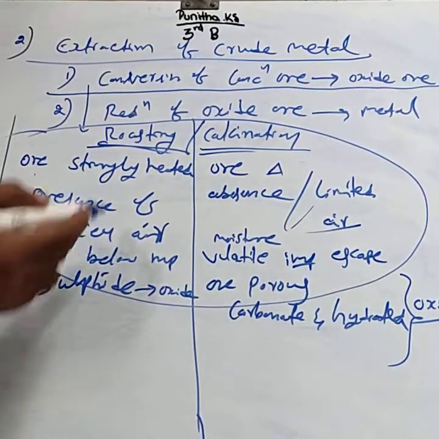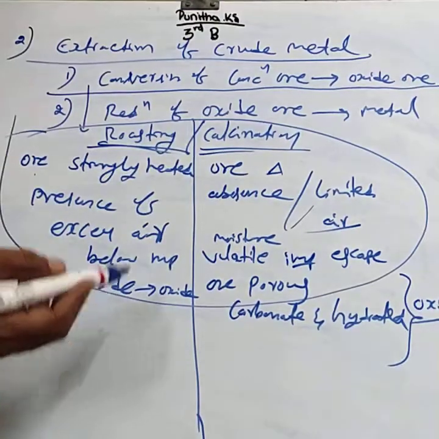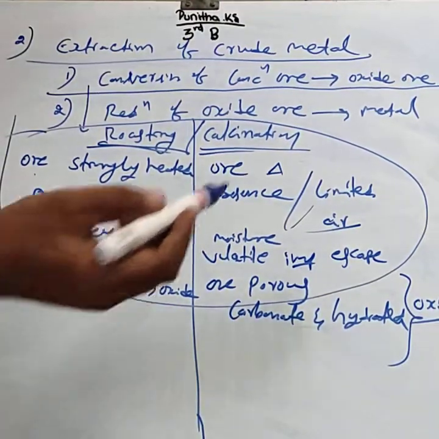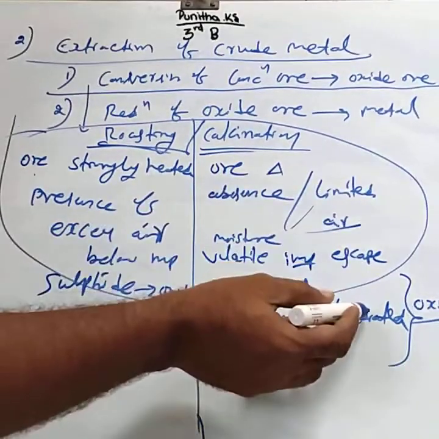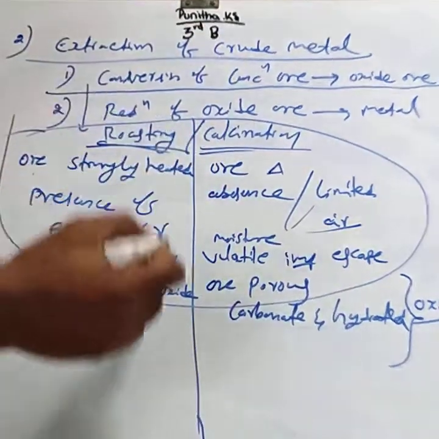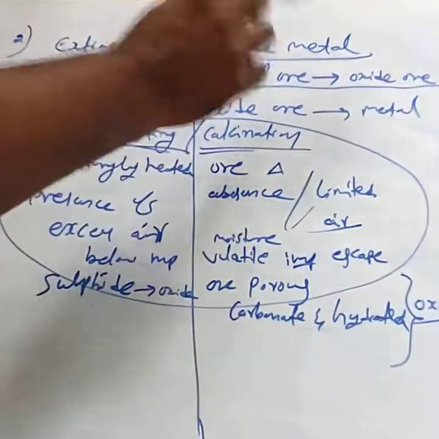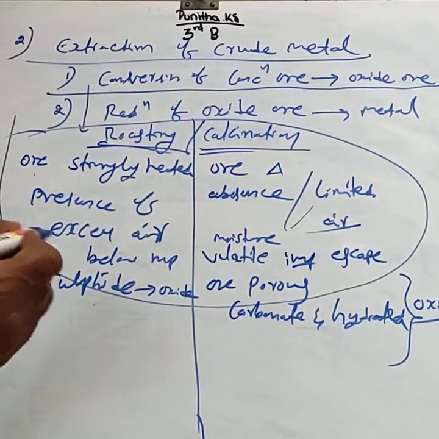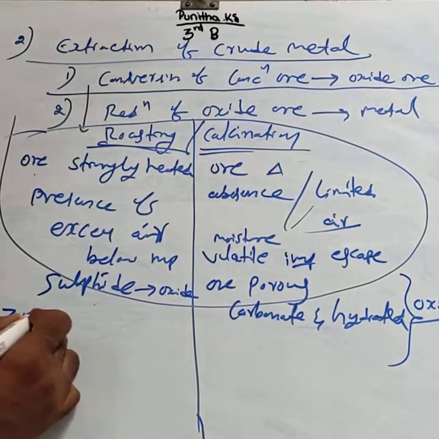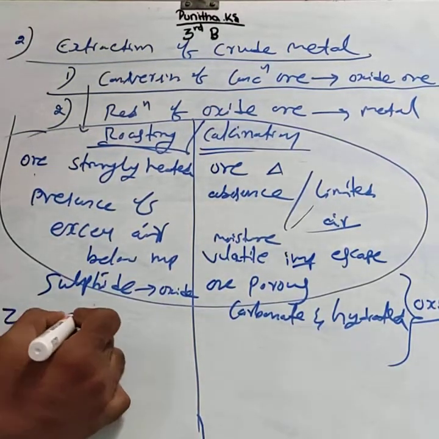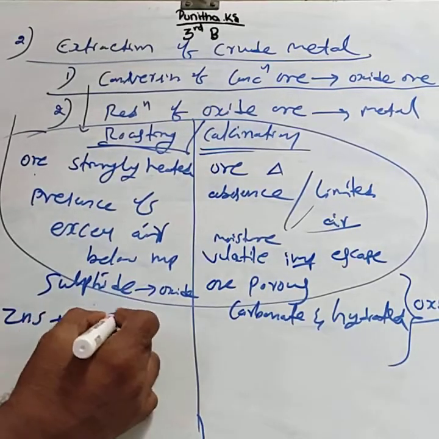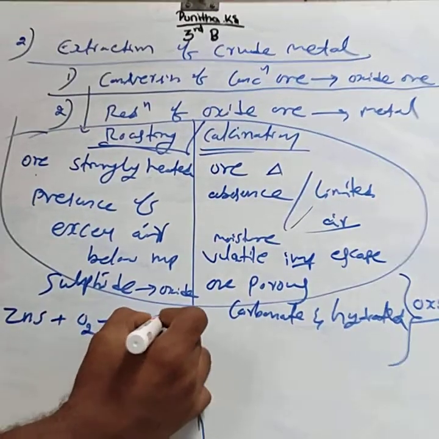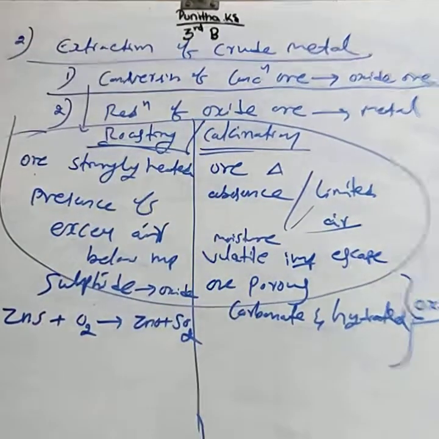That is, during roasting and calcination, sulfide, carbonate or hydrated ores all get converted into oxide form. For example, the sulfide ore ZnS, zinc blende: ZnS plus O2 is converted into ZnO, liberating SO2.